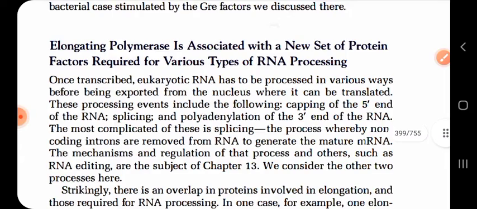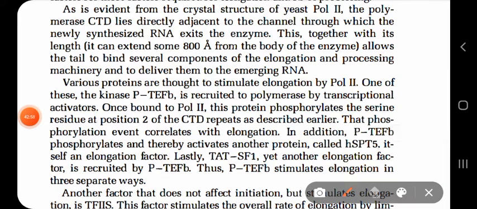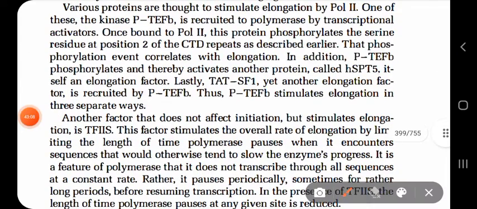So I hope you have understood what I have said. Just go through the kinase PTEFB function. Here the most important are the function of kinase PTEFB and this TF2S function. Their function is of some importance.